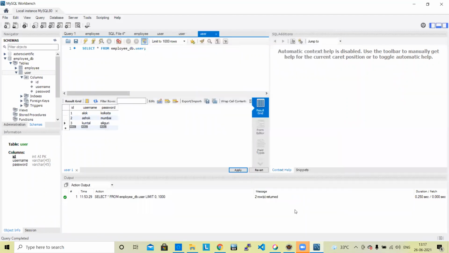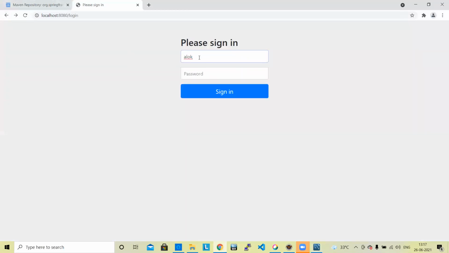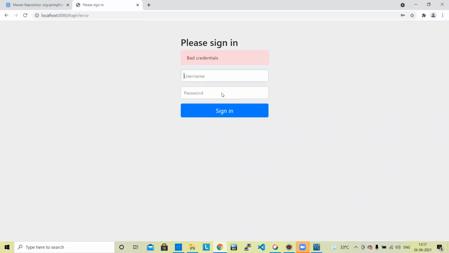Okay, finished. Now go to the login and give the wrong password, suppose. Okay, it shows bad credentials.